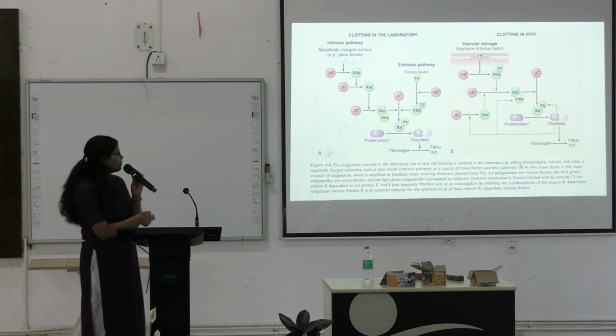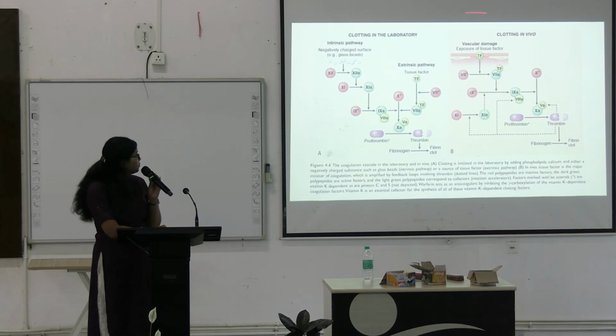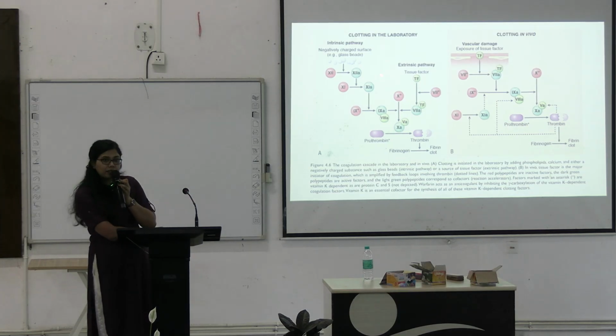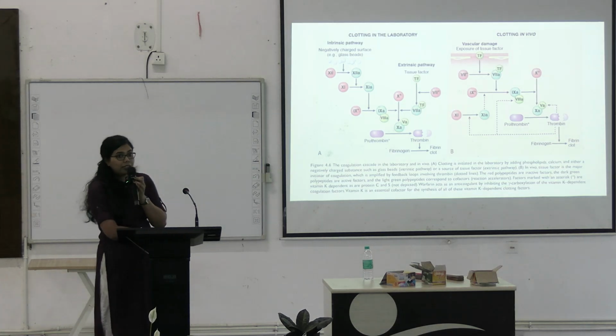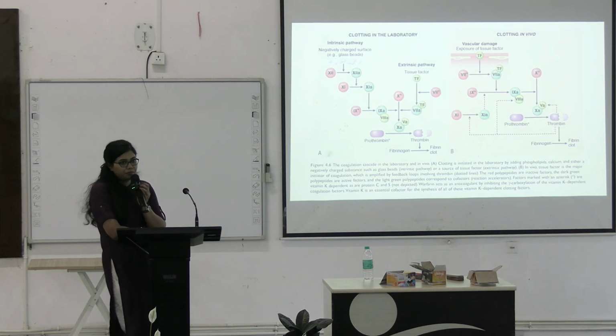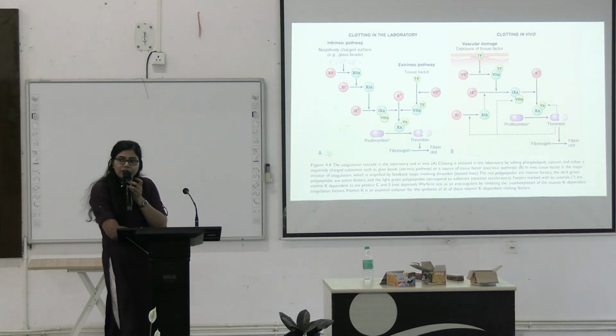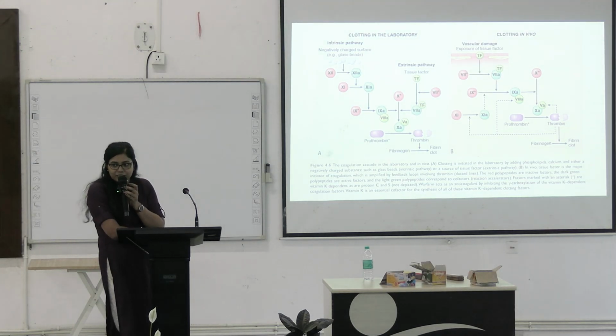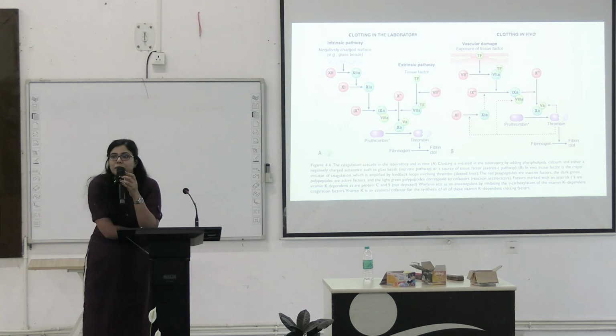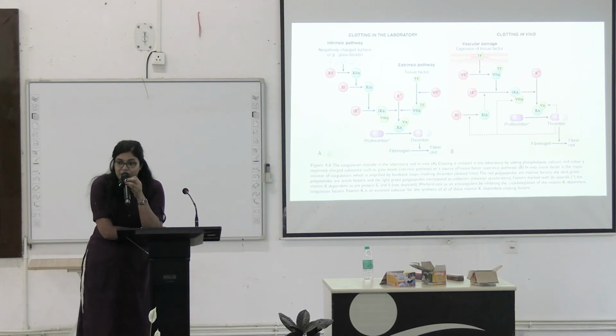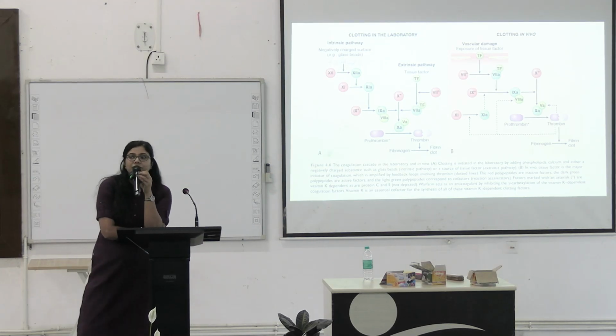Okay, so a very easy question for all of you. Which test are we performing to test the intrinsic pathway? And which test are we performing to test the extrinsic pathway in the laboratory? What are the most commonly done coagulation tests in our laboratory? Yes, a little bit louder, please. You are right. Just say it loud. APTT, that is the full form, activated partial prothrombin time. Okay, and the other test is prothrombin time, that is PT.